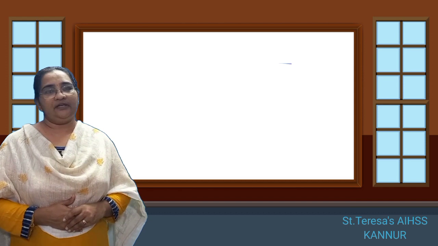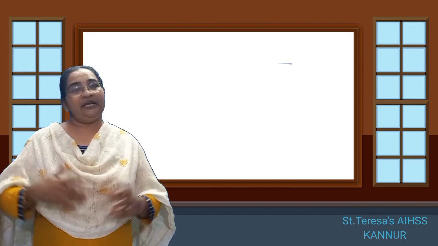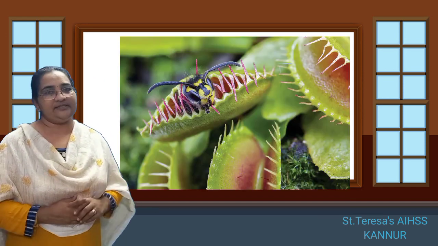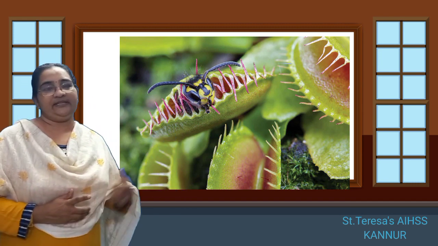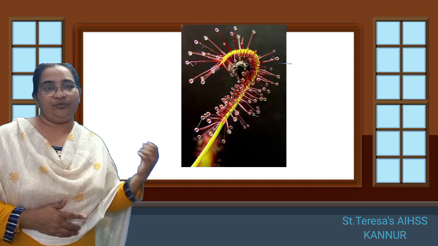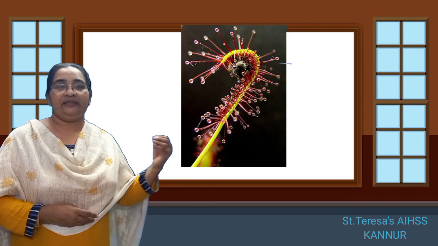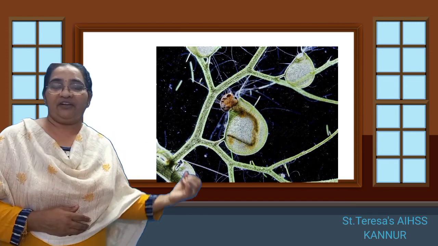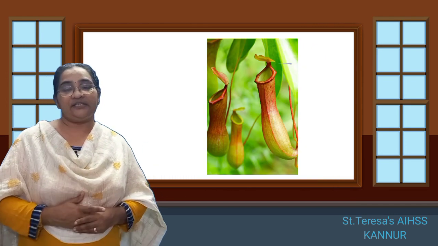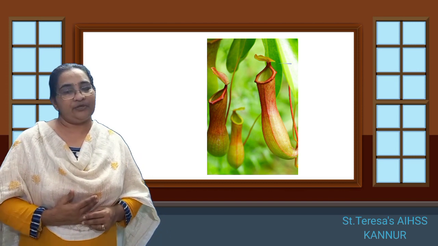So we have learned, we have seen many types of carnivorous plants. Some of the pictures you can see here. We can see Venus flytrap is there. Then sundew or Drosera, what we call. Then we have bladderwort. Then we have pitcher plant. All these are different types of insectivorous plants.